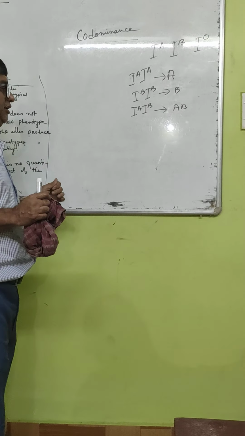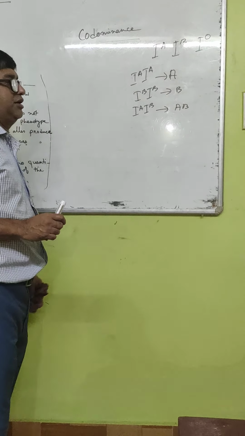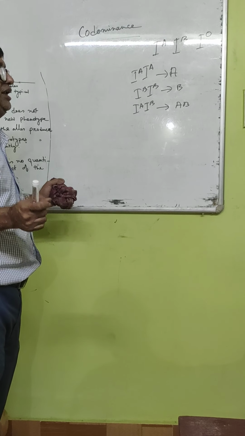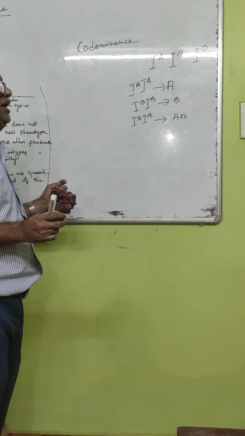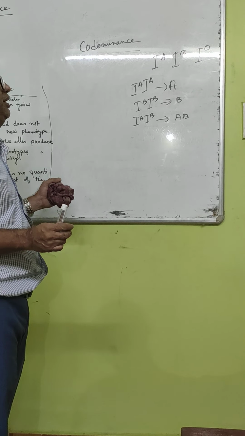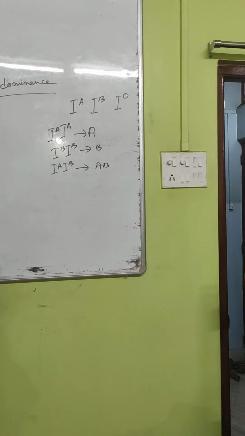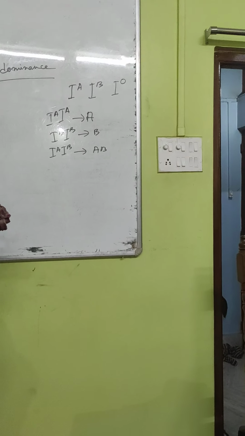It is not like incomplete dominance. In incomplete dominance, the gene for red and the gene for white were mixed together, and there was an intermediate, capital R small r, which gave pink. But here it is not intermediate. Here the IA allele and IB allele do not exhibit a dominant-recessive relationship.